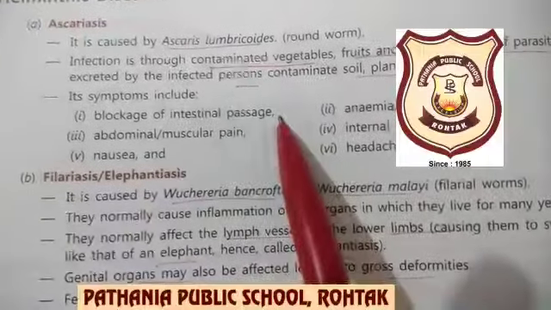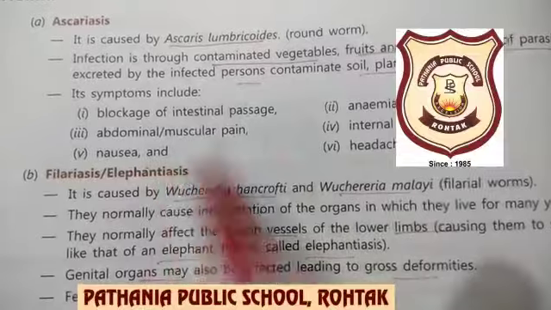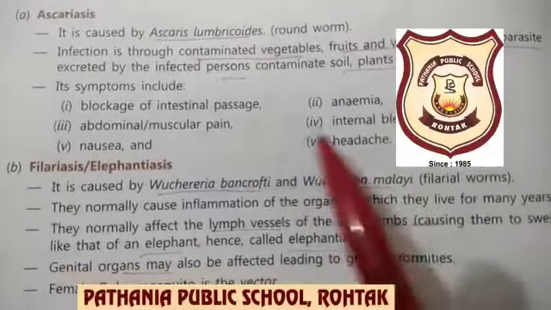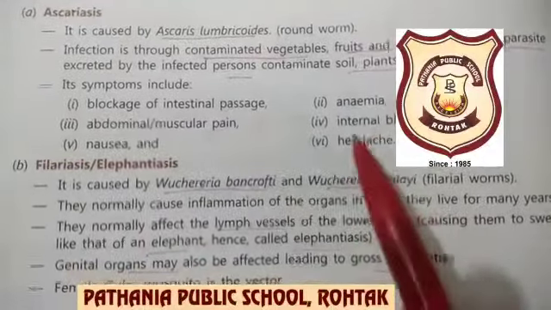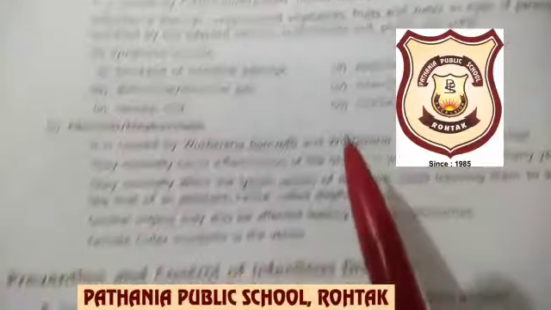If the intestinal passage is affected, तो symptoms will be abdominal, muscular pain, nausea, एनीमिया, क्योंकि इसमें सक्कर्स होते हैं जिसकी हेल्प से ये खून को सक करता है, ब्लड को. इंटरनल ब्लीडिंग होगी, headache होगा, and the person will become very weak because of the anemia or loss of blood due to the internal bleeding.